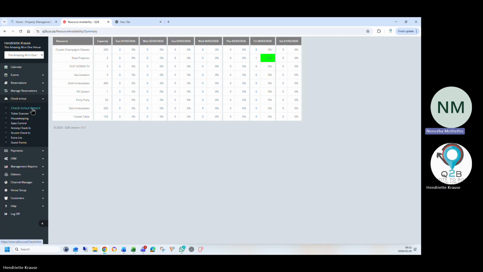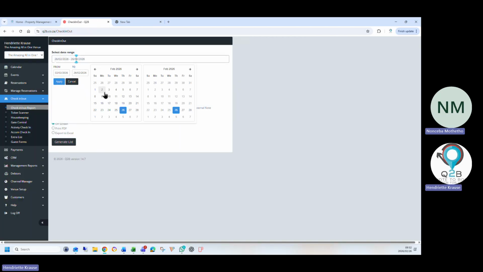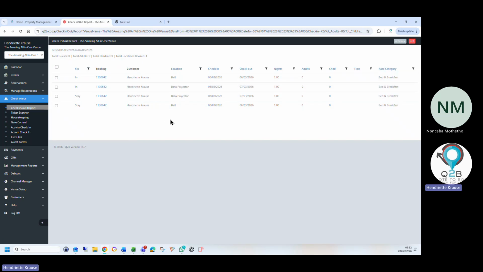Okay, we are going to get into reports. Yes, that's fine. So in terms of function sheets and everything, it's clear. You can also pull a check-in, check-out report. Mostly it's used for rooms, but for any venue, any data projector allocation, we put it on the report as well. So immediately you can see what group is in the hall and that they're also using the data projector.